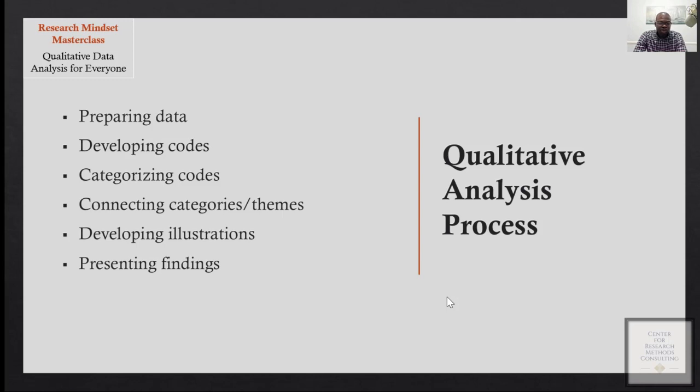But sometimes you can go further to develop illustrations. Sometimes you want to find out the connections between the themes, and then you can do a visual representation of the connection between the themes. And then the last step is to present your findings. In this course, we're going to talk about each of these steps and provide more details and examples to help you understand the qualitative data analysis process.